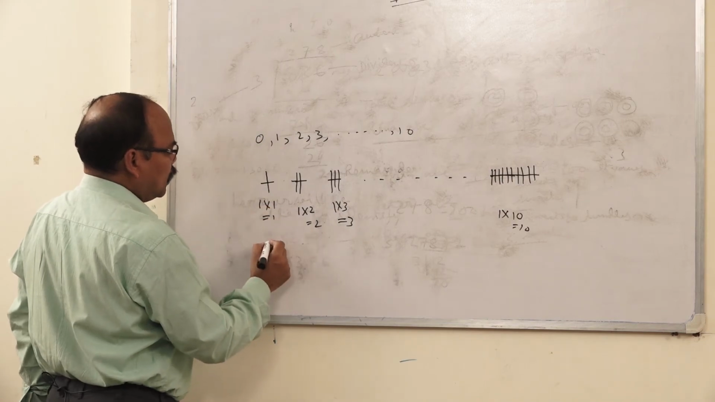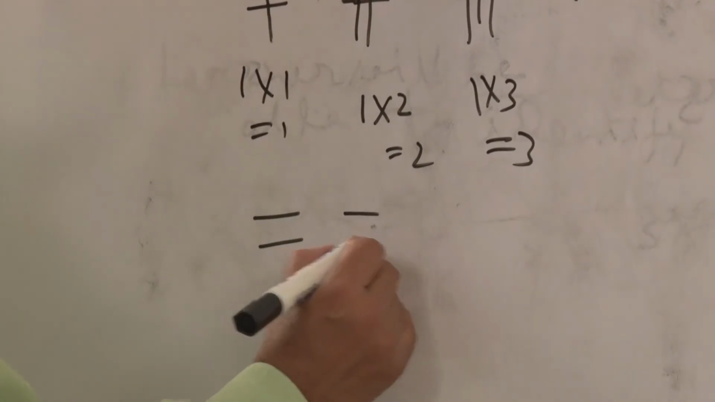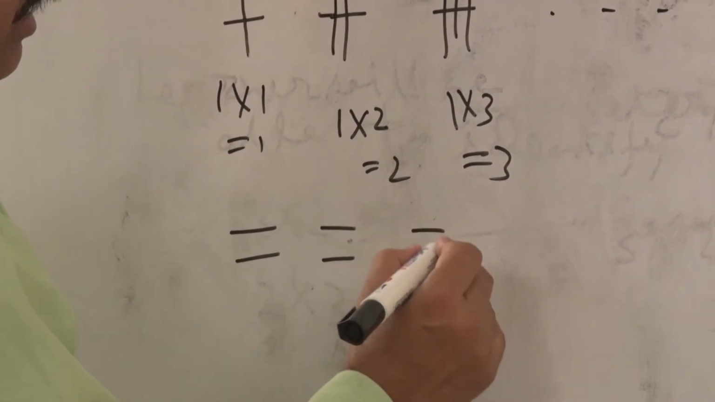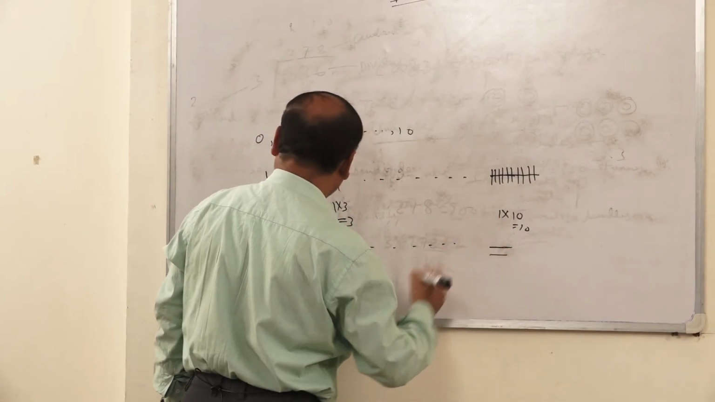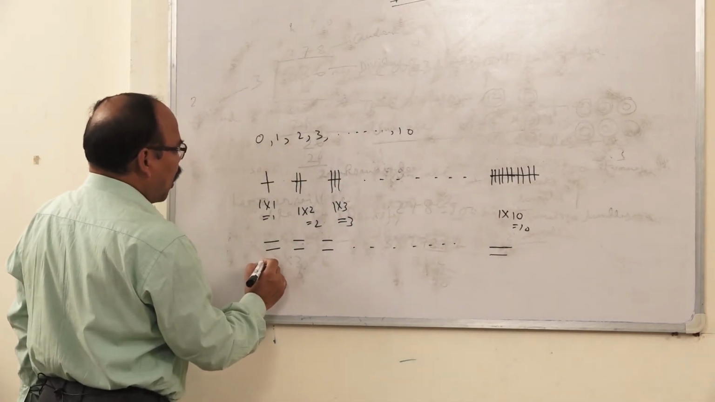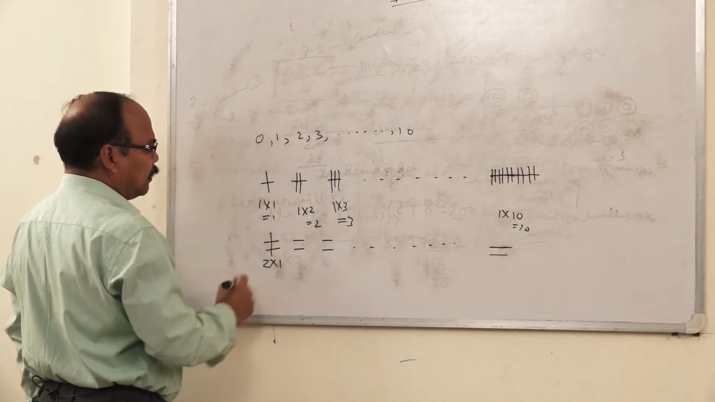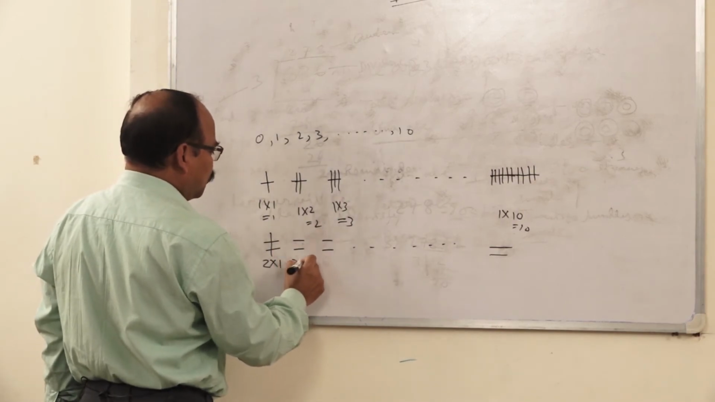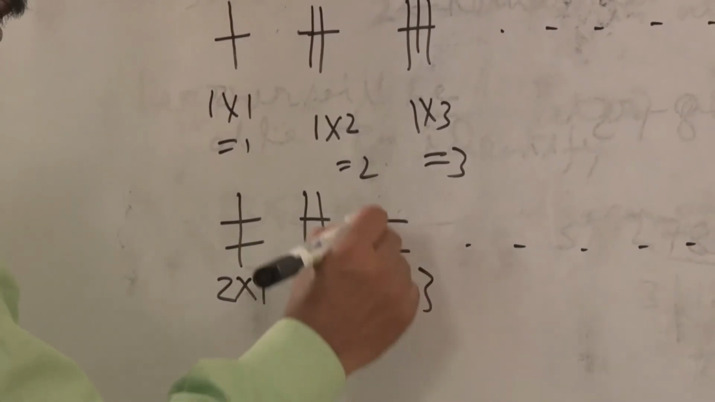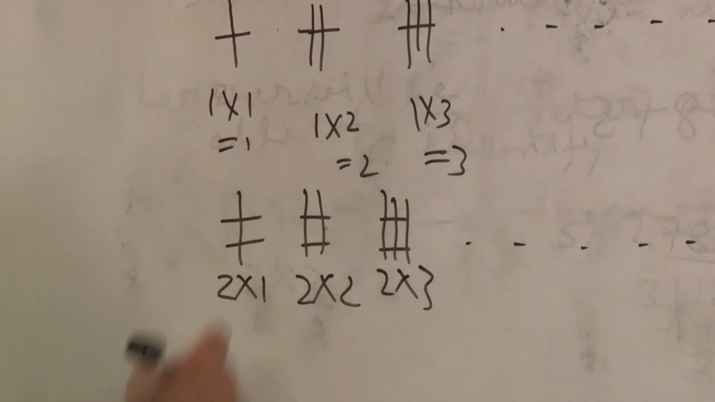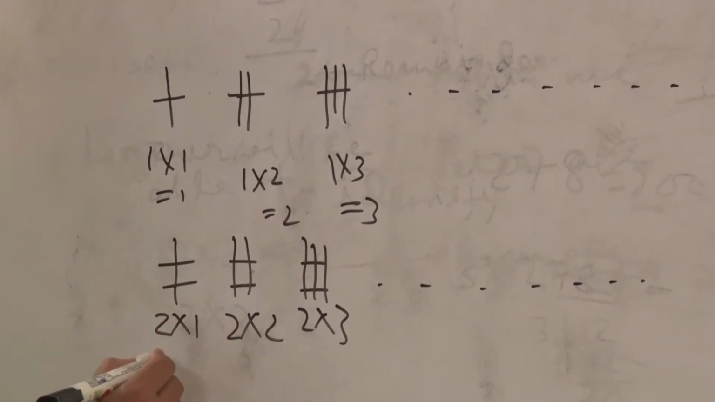For 2, we take 2 horizontal line segments in this way. For 2 into 1, we take 1 vertical line. For 2 into 2, we take 2 vertical lines. For 2 into 3, we take 3 vertical lines. Here the number of intersecting points is 2, that is 2 into 1, 2.